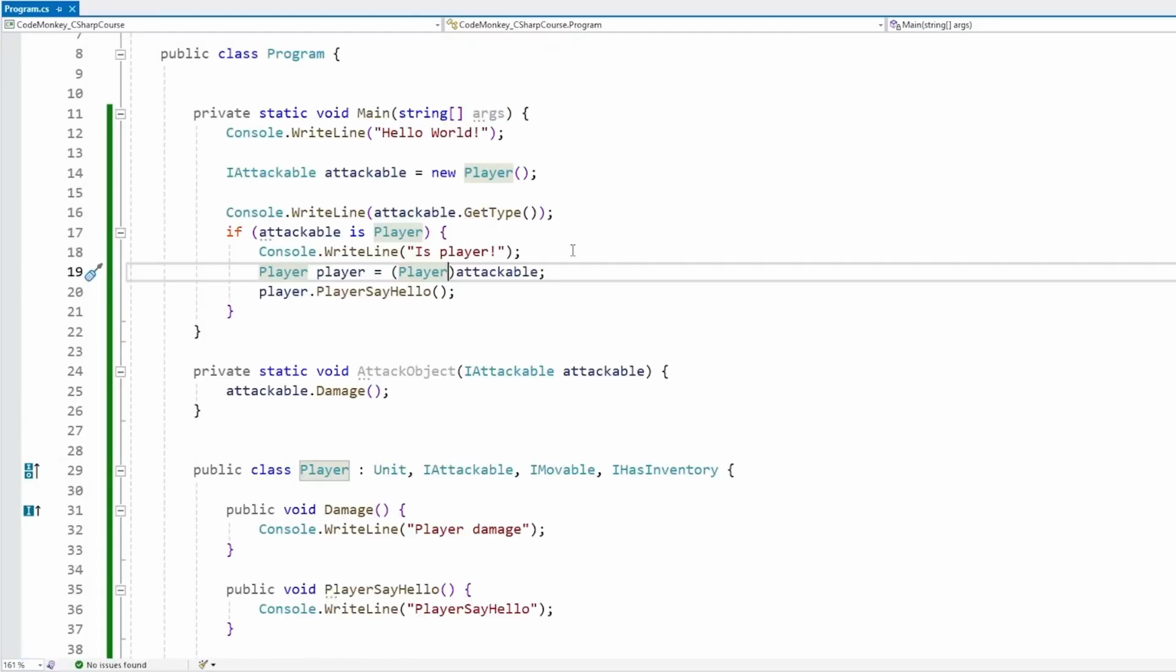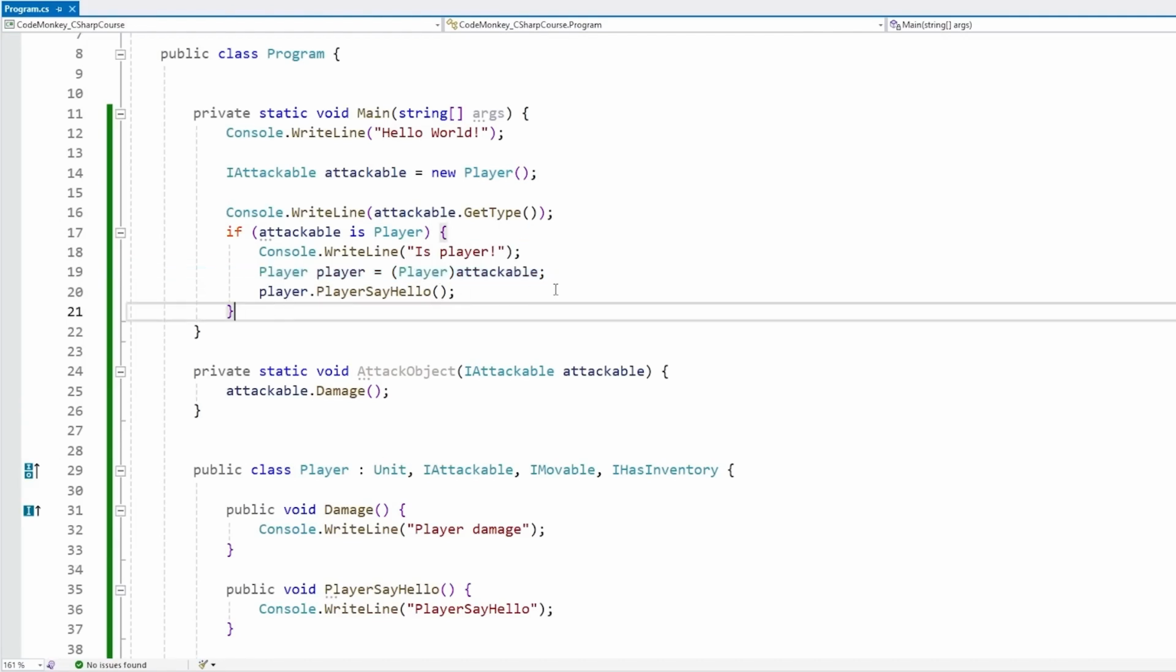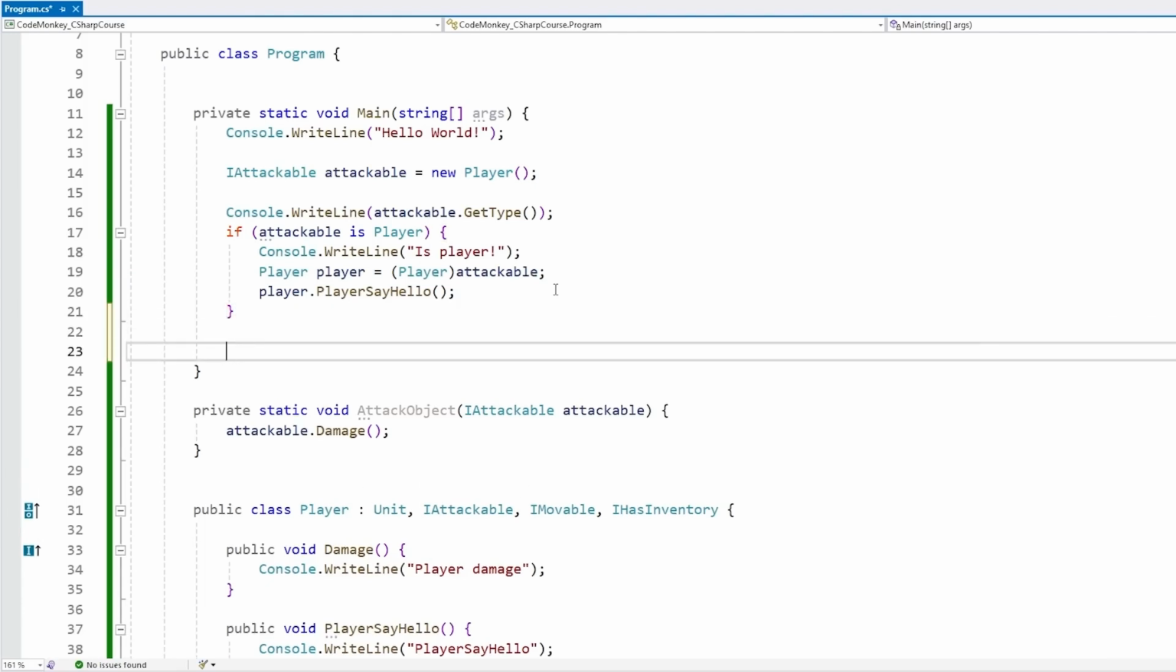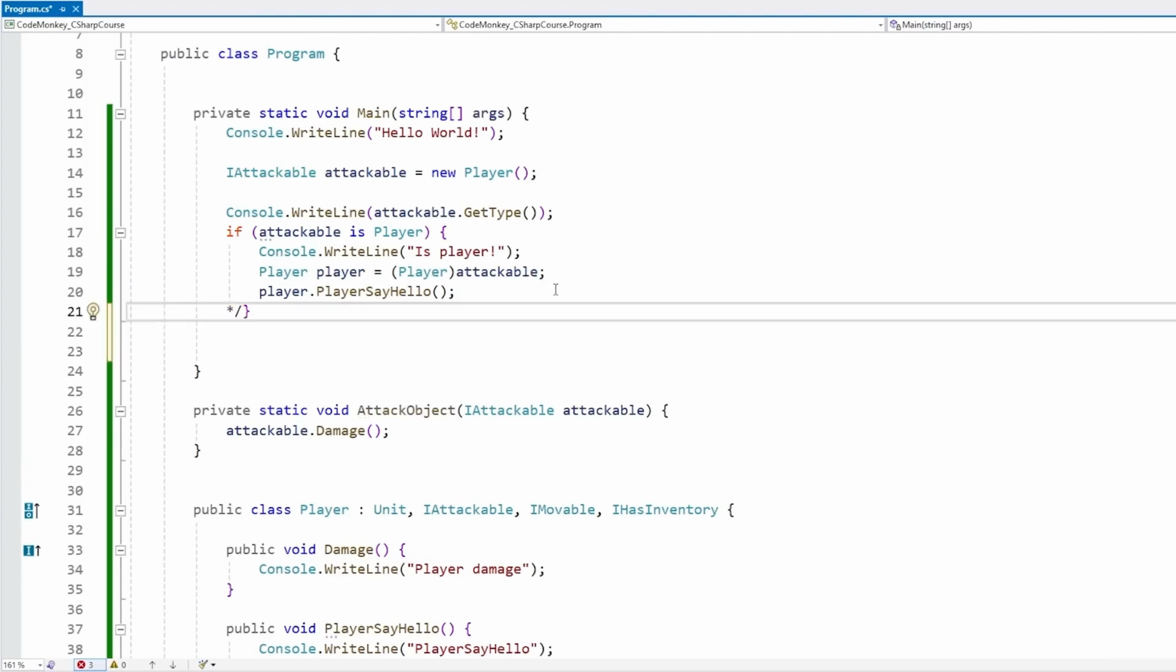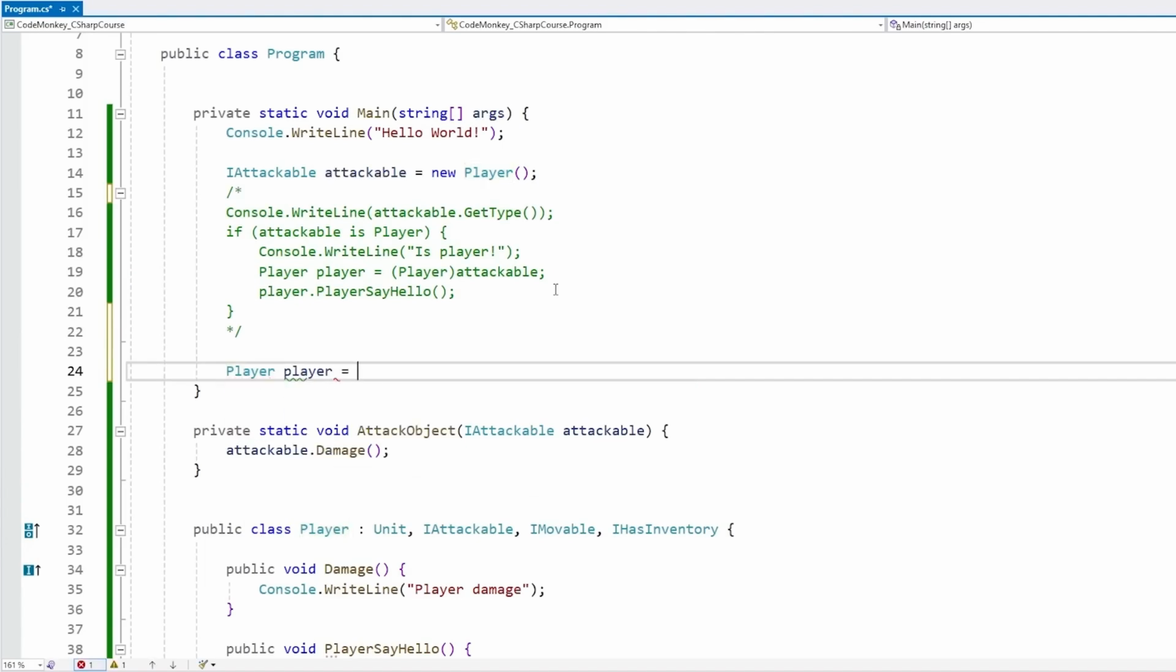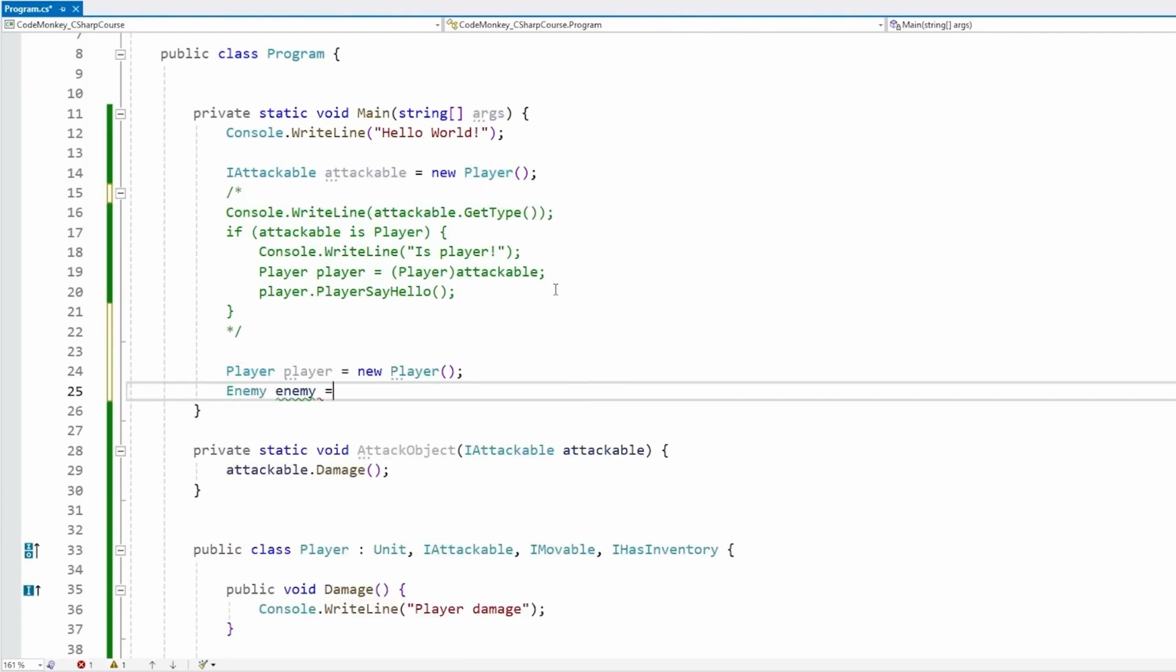And yep, it does work. So these are two ways for converting types, and the difference is usually related to whether the conversion succeeds or not. So for example, let's go outside of the if testing the player. Let's just comment this out. So up here, let's create a new player, and then let's create a new enemy.